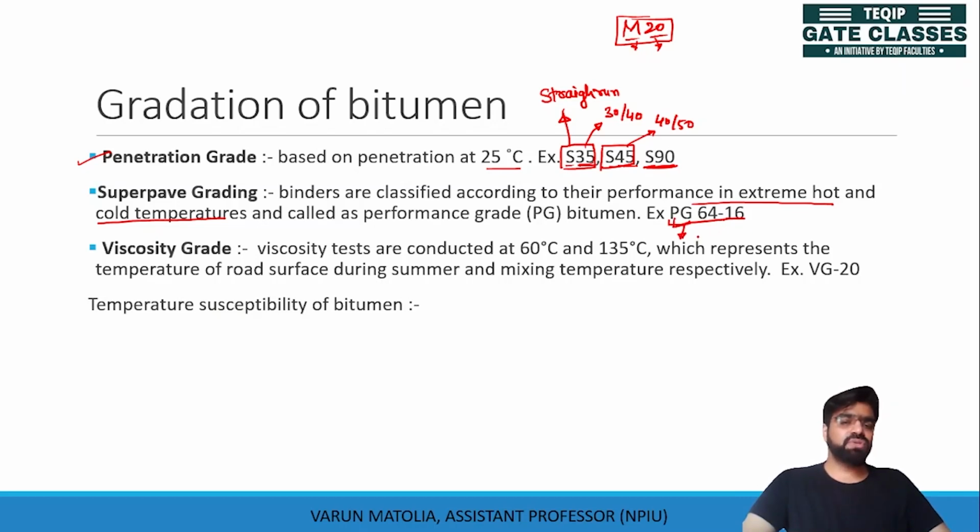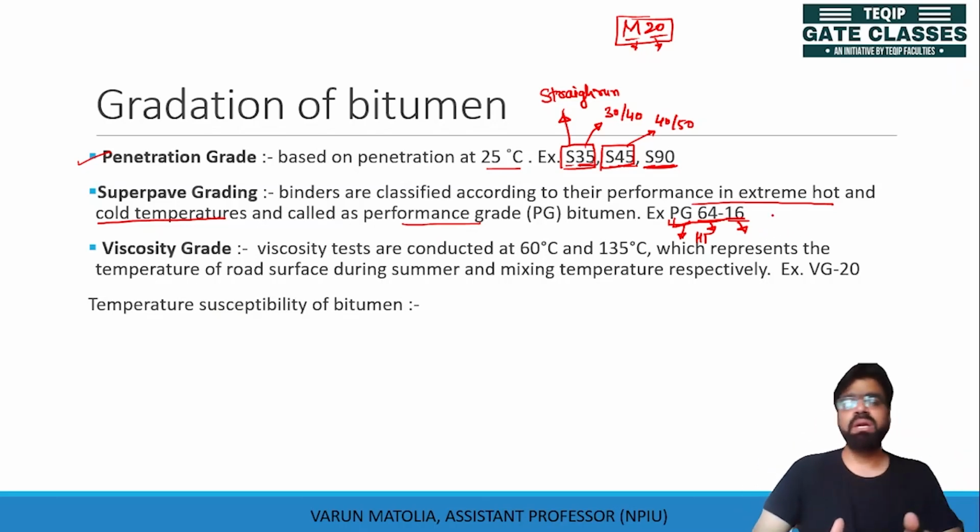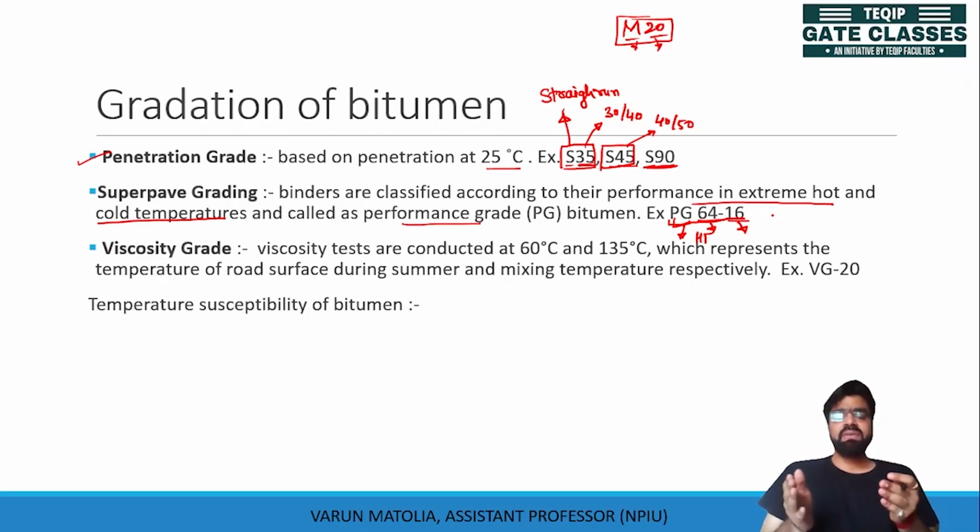PG gives you the performance grade. 64 here denotes the highest temperature where the performance grade is measured, and 16 degrees Celsius is the coldest temperature. So if you want to use any bitumen in an area where temperature variation ranges from 64 degrees Celsius to minus 16 degrees Celsius, this PG grade 64-16 is the suitable one.